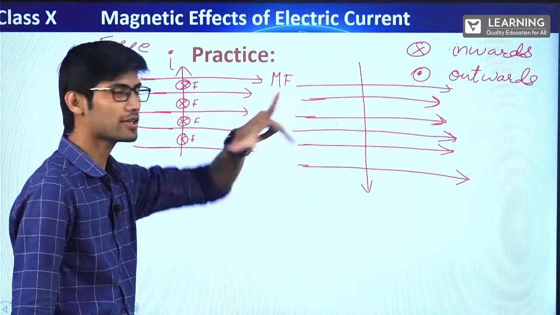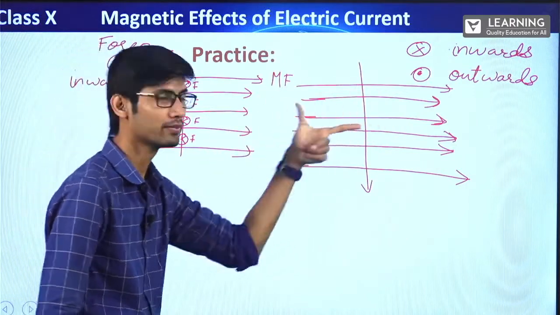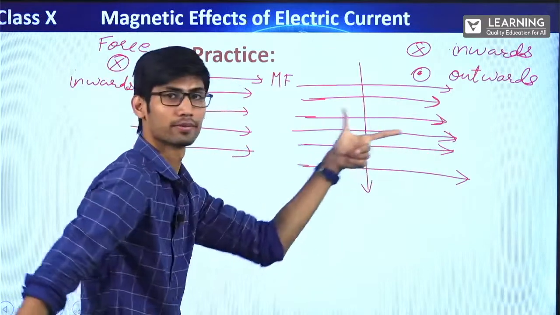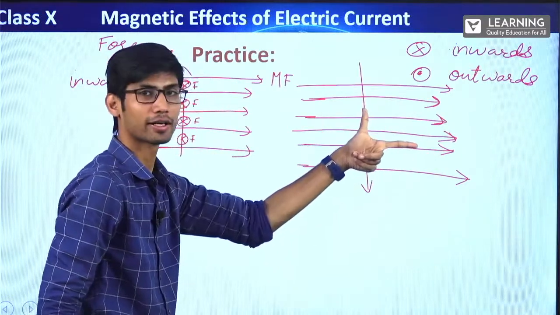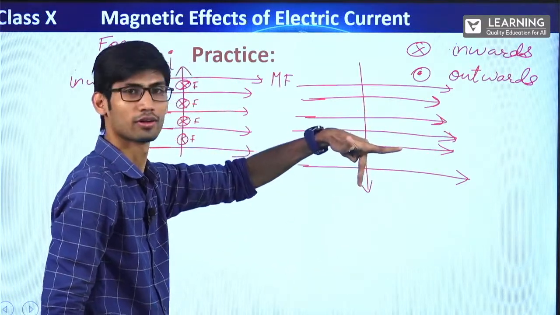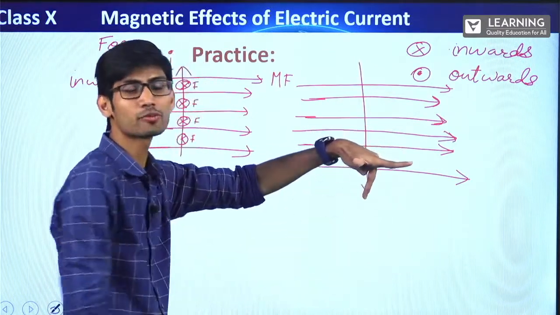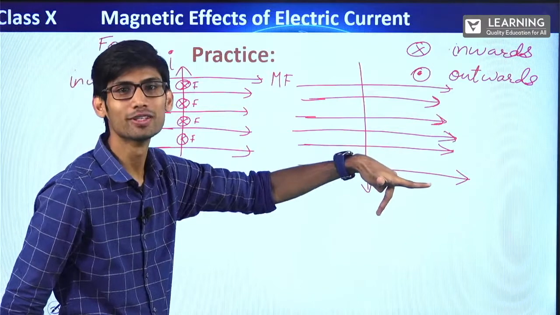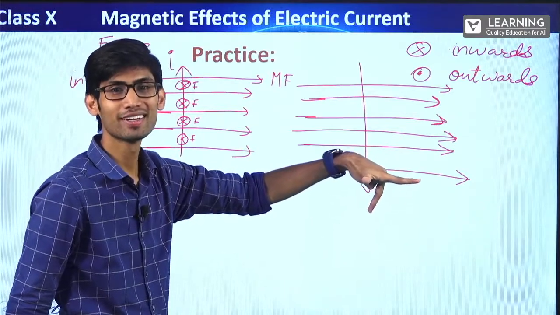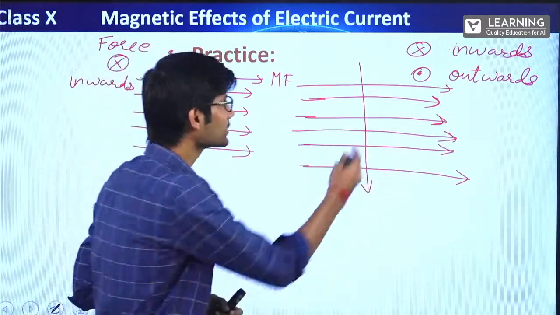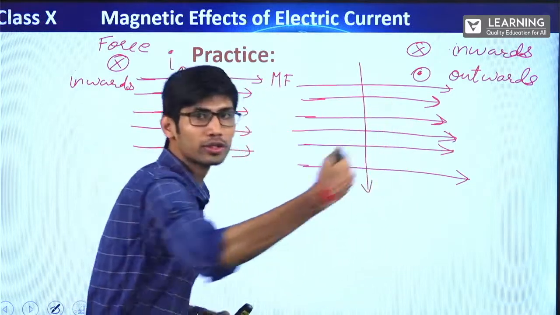So now first, like this, magnetic field. This one is the magnetic field. So this finger is pointing the magnetic field. Current, downwards. Now the moment I pointed this downwards, my thumb is pointing outwards. My thumb is pointing outwards, right? So that means the force will be outwards.